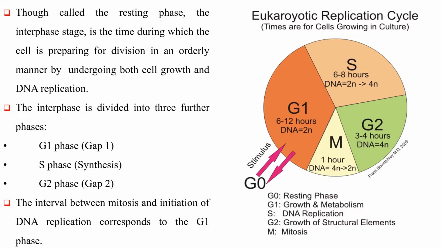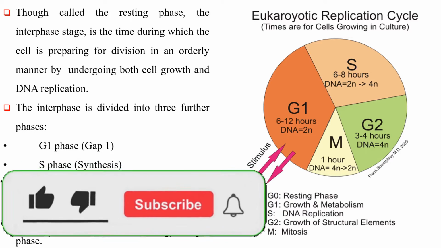Though called the resting phase, the interphase stage is the time during which the cell is preparing for division in an orderly manner by undergoing both cell growth and DNA replication. The interphase is divided into three further phases: G1 phase or gap 1, S phase or synthesis, and G2 phase or gap 2.